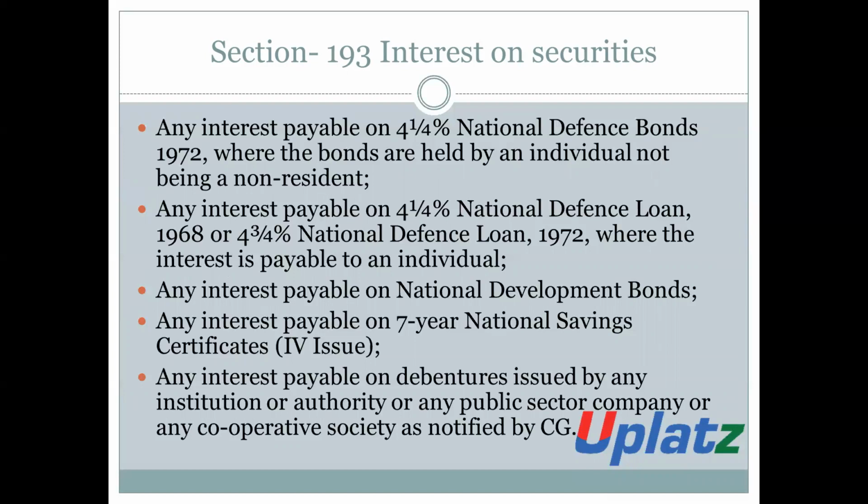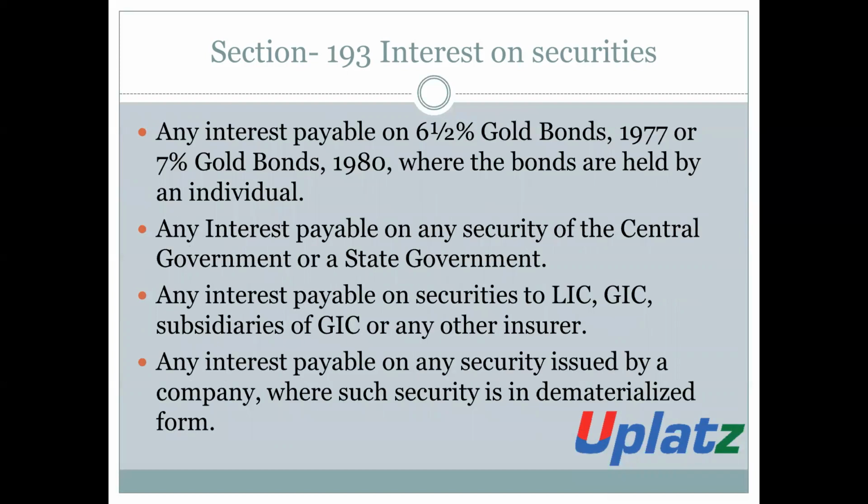Any interest which is payable on debentures issued by any institution or authority or any public sector company or any cooperative society which is notified by the central government. Any interest which is payable on 6.5% Gold Bonds 1977, or 7% Gold Bonds 1980, where the bonds are held by an individual.